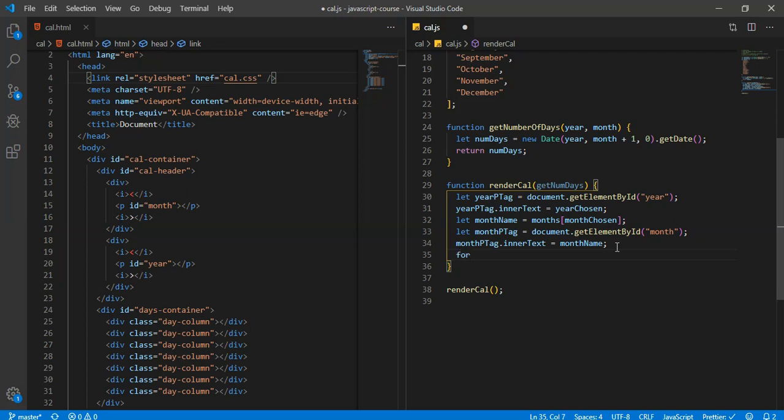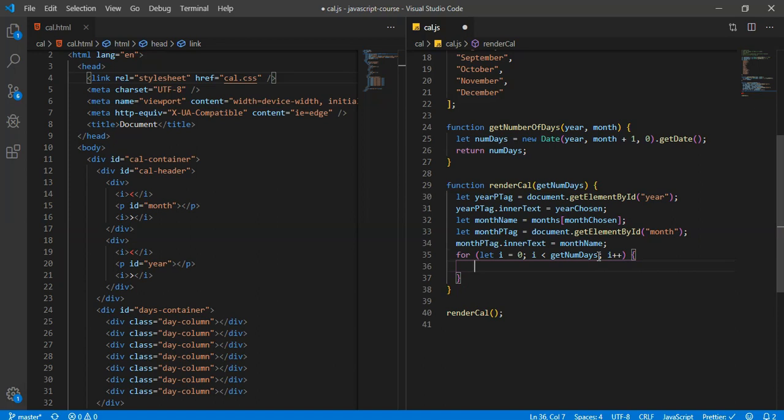All right, now for month p tag. Here's what we're going to do. We're going to create a for loop, and we're going to say for let i equals 0, i is less than, actually, it's going to be less than the number of days. So it's going to be get num days, because it's basically just going to be whatever this function returns. So whatever num days is, which is equal to the new date, basically however many days of the month, we want to loop through these, and we're going to create a p tag in here, and then we're just going to do i++.